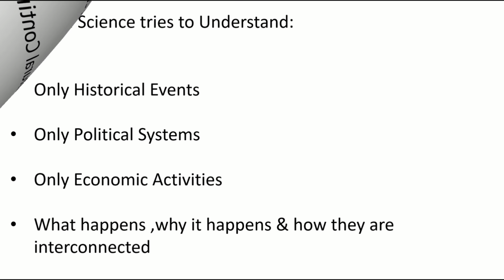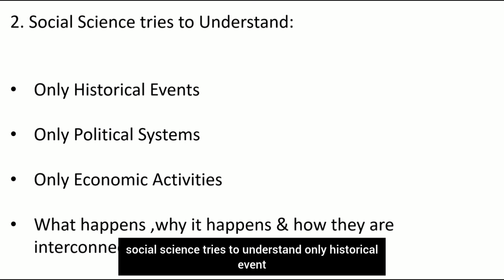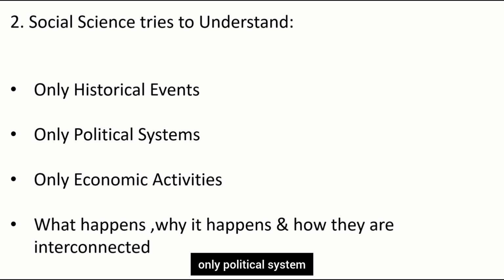Next: social science tries to understand only historical events, only political systems, only economic systems, or what happens, why it happens, and how they are interconnected. So the correct answer is what happens, why it happens, and how they are interconnected.